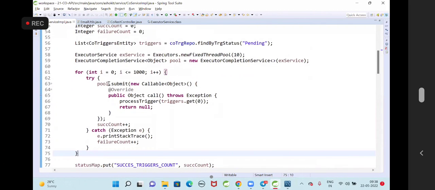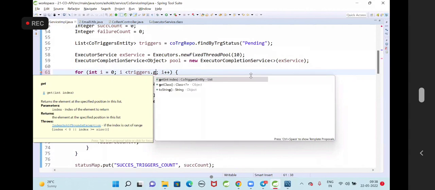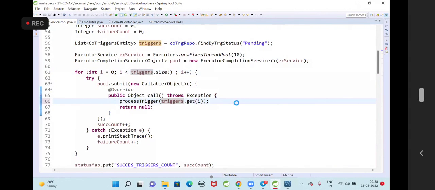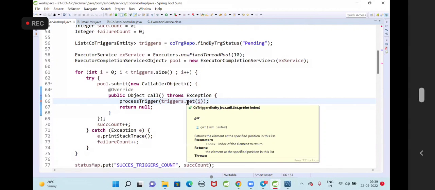Guys, basically what you need to do here is, instead of doing the hard coding, i less than triggers.size(). Based on the number of triggers, this loop has to execute. Then triggers.get(i) we are going to supply. So each trigger we are going to process. Whatever trigger we are getting, the trigger object we need to supply.